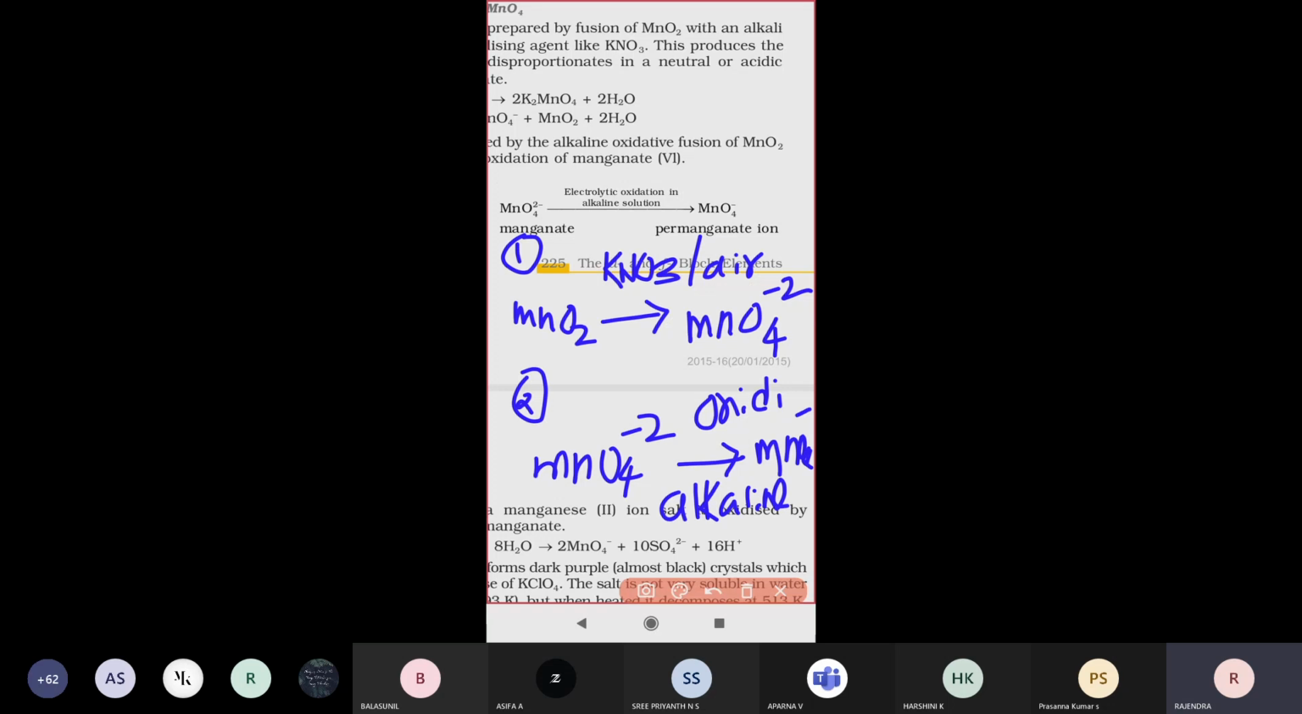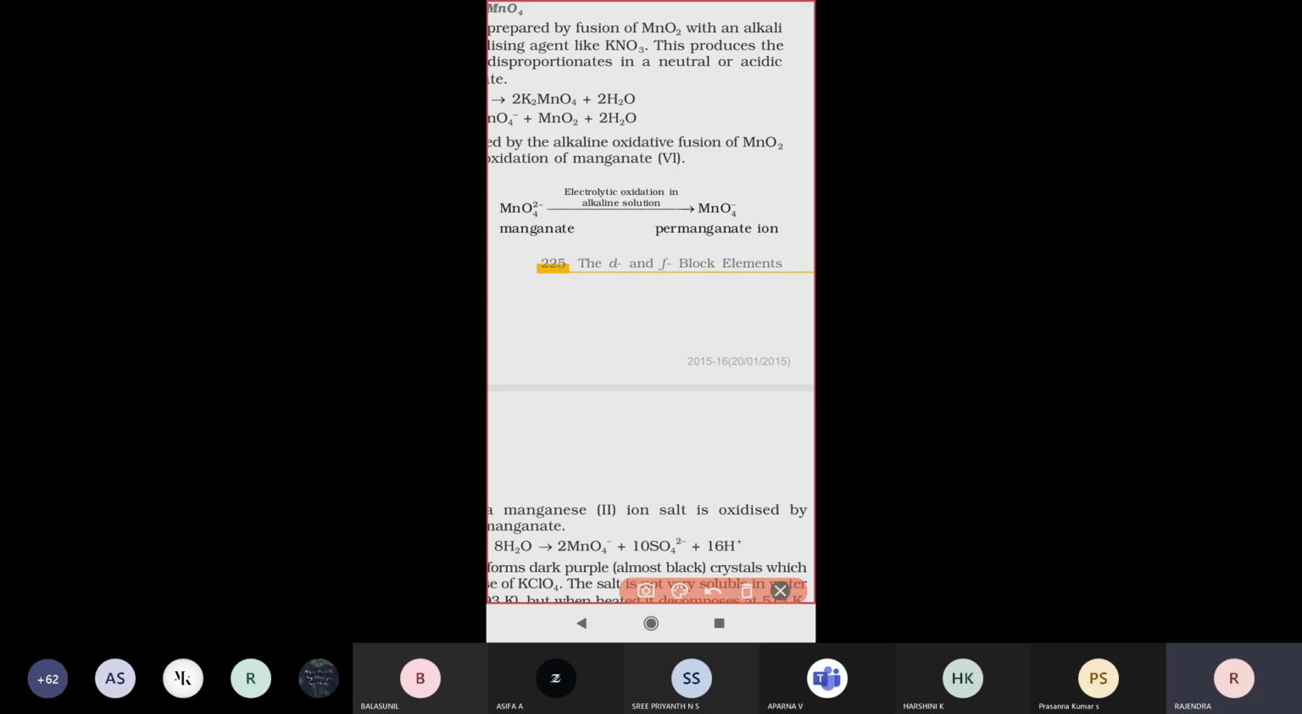So the first method is the general preparation method, and next is how we prepare commercially, like this. This is the second method: the commercial preparation of KMnO4 solution. You are supposed to write both preparation reactions if they ask. Now let us see how we prepare it by the laboratory method.